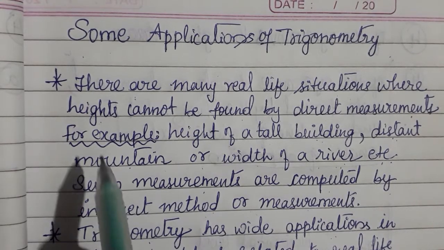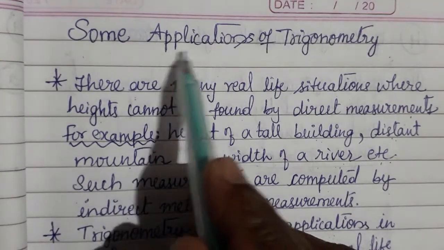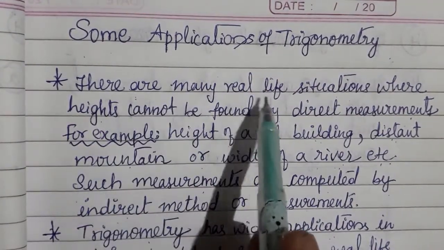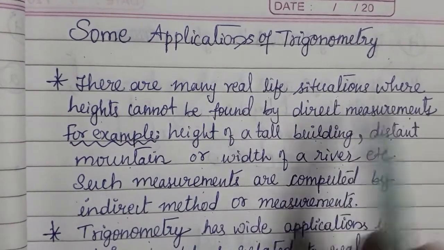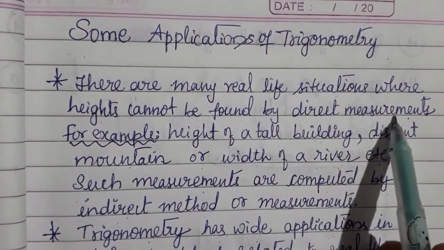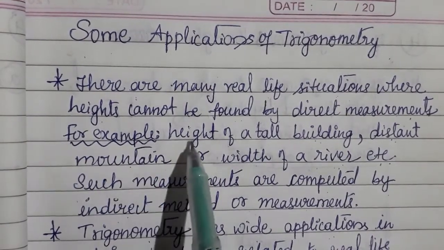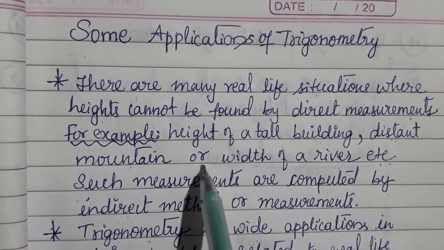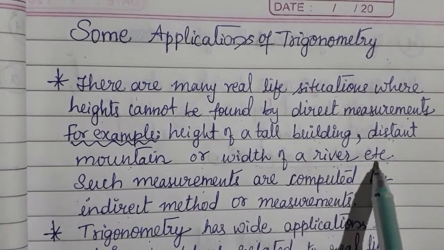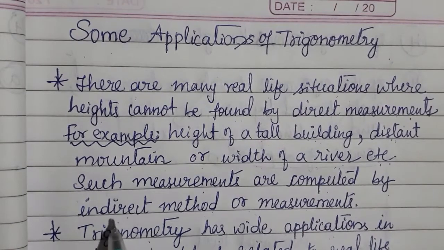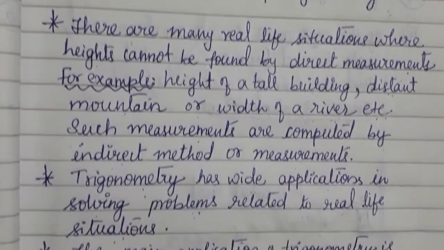Next important topic after trigonometry is applications of trigonometry. There are many real life situations where heights cannot be found by direct measurements. For example, height of a tall building, distant mountain, or width of a river, etc. Such measurements are computed by indirect method or indirect measurements.